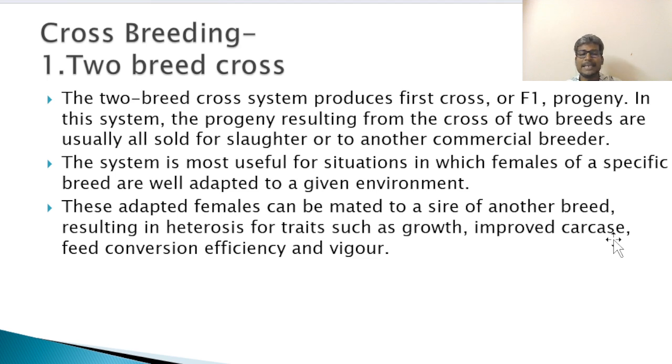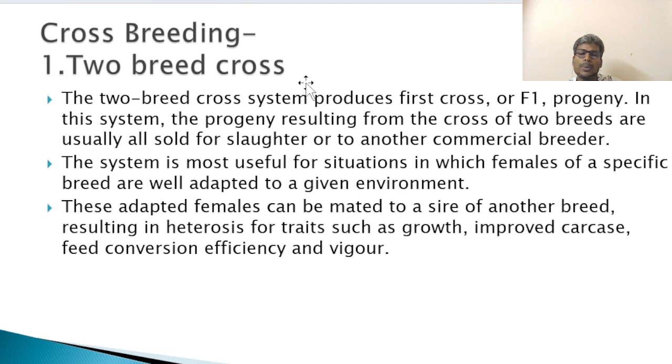Again, crossbreeding is divided into several categories based on how many breeds you allow for crossing. So based on the number of breeds participating in the mating or breeding, we call it 2-cross breeding, 3-cross breeding, rotational breeding, composite breeding. We'll discuss one by one.